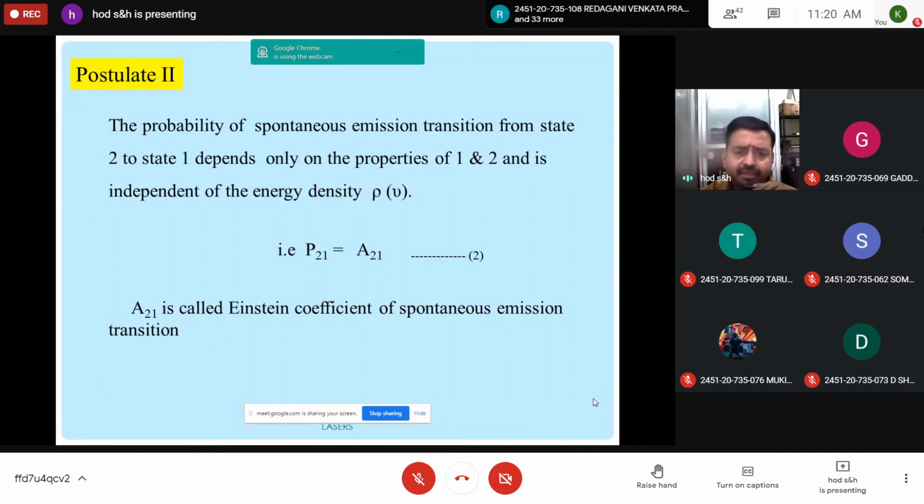According to this, consider the probability of a spontaneous emission transition from state 2 to state 1. By itself, the atom comes down to the lower energy state, which is called spontaneous emission. It depends only on the properties of 1 and 2, and it is independent of the energy density rho. Mathematically, it is represented by P21 equal to A21, because external energy is not required for spontaneous emission. A21 is called the Einstein coefficient of spontaneous emission transition. So this is the second postulate, and the third one refers to postulate 3, which is the stimulated emission transition.